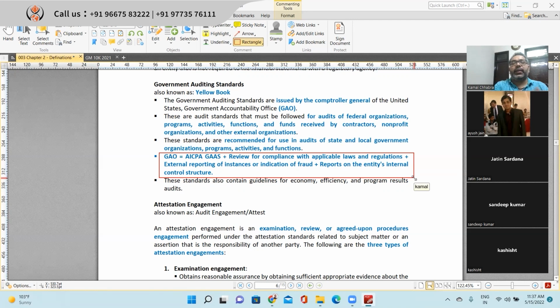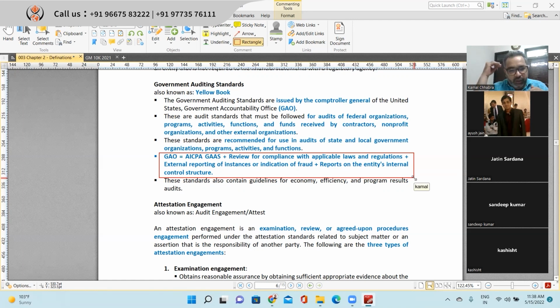In addition to that, they will add a review for compliance with applicable law and regulation. They will add external reporting for instances or indications of fraud. And lastly, they will add a report on the entity's internal control structure.